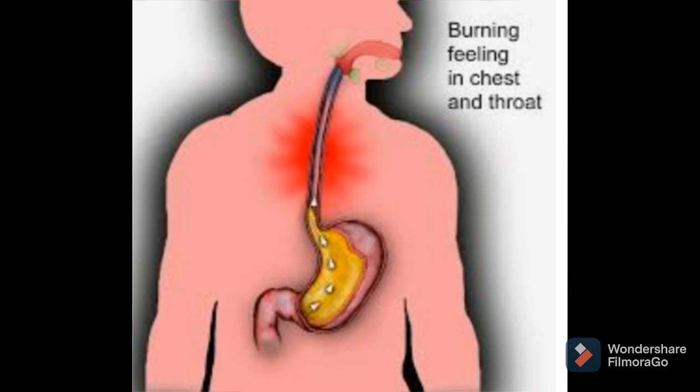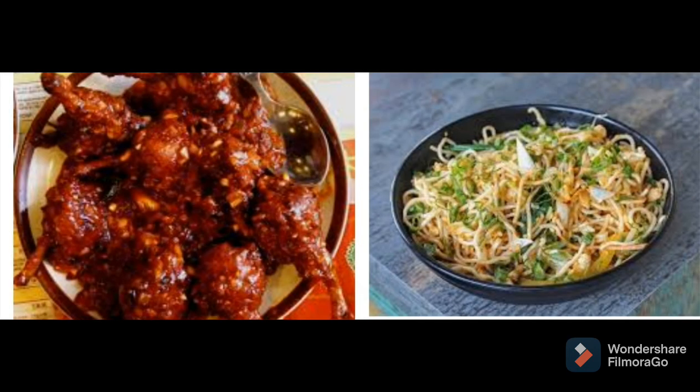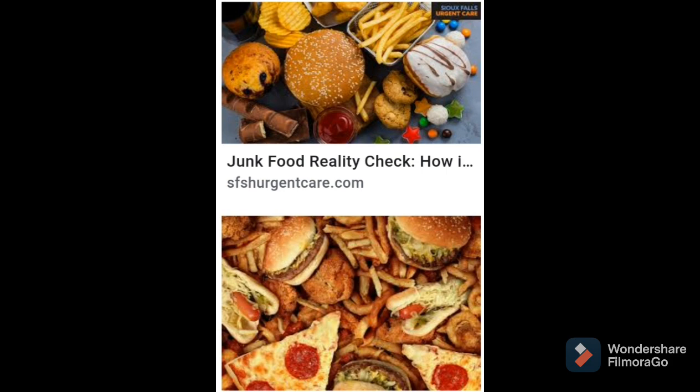Then why does this acidity occur? Now again we are going back to our question. This acid is required in very small amount for digestion of food. But if you eat spicy, Chinese food, chaat, whatever, oily food, then what happens?